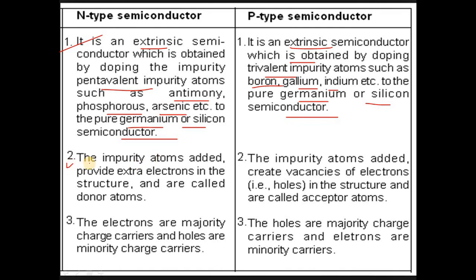Then next, in n-type, the impurity atoms added provide extra electrons in the structure and are called donor atoms. But in p-type, the impurity atoms added create vacancies of electrons, or holes, in the structure and are called acceptor atoms. In n-type, electrons are majority charge carriers and holes are minority charge carriers. But in p-type, holes are majority charge carriers and electrons are minority charge carriers. So these are the details about n-type and p-type semiconductors, and overall this is the extrinsic semiconductor.